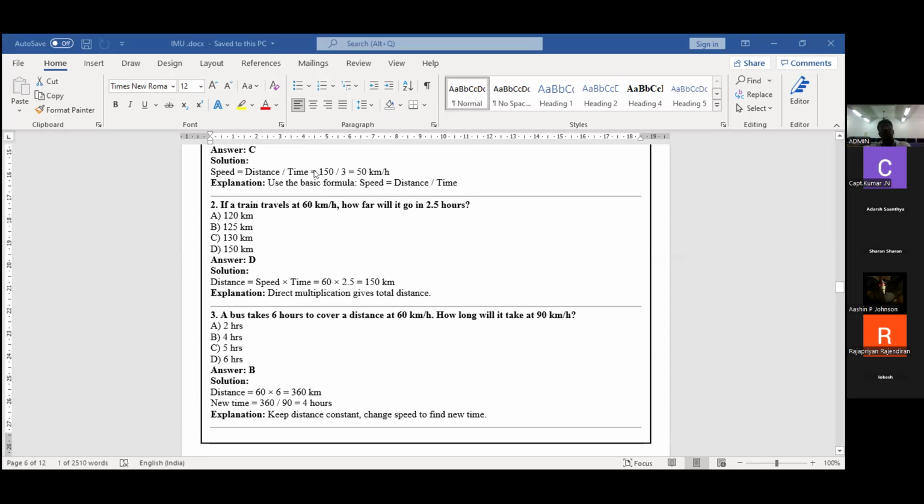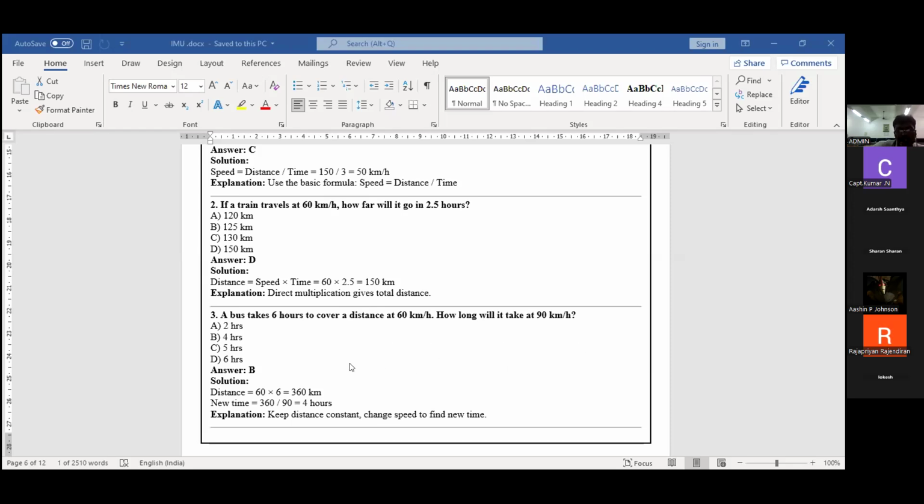Same problem, only direct substitution. Anyone can explain the second one? Johnson, can you explain the second one?